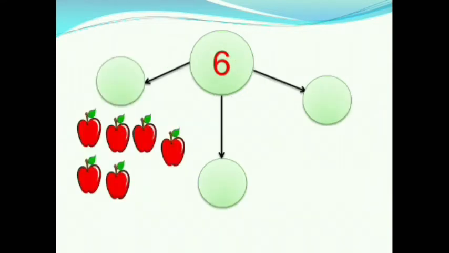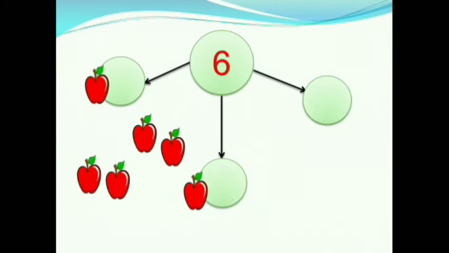Children, see this question. Here we have 6. We will consider it as 6 apples. We will distribute it equally in 3 parts. First we will keep one apple in each part. Now, are there any apples left out?